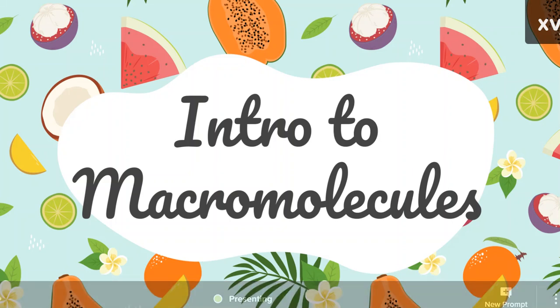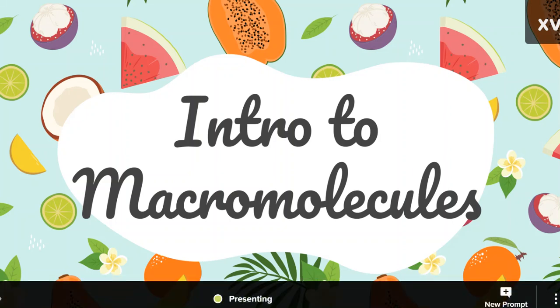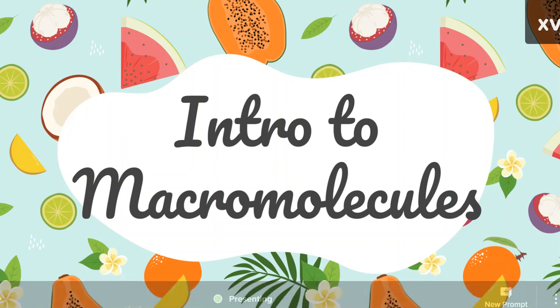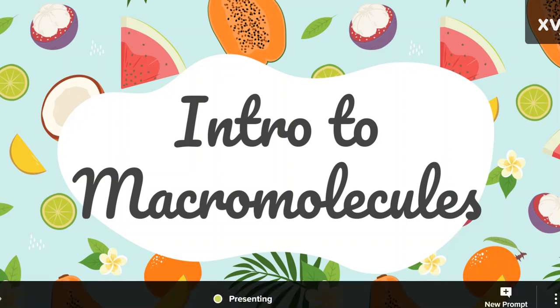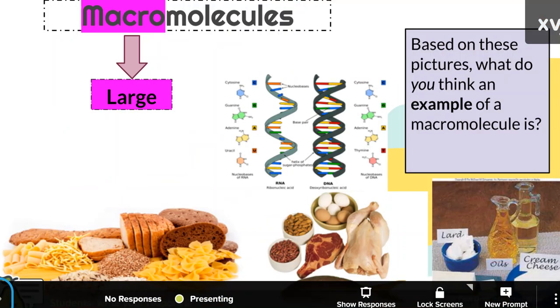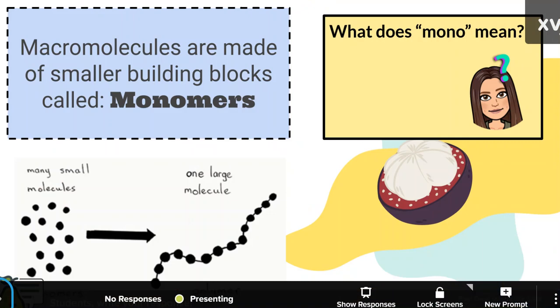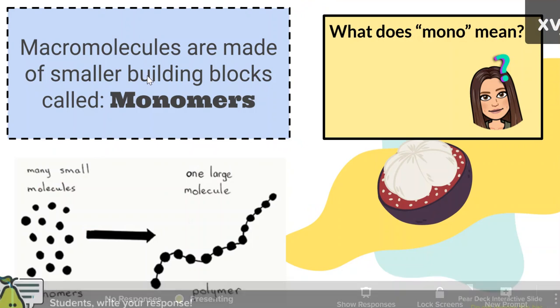Welcome to your introduction to macromolecules. Now that word might not be familiar to you, macromolecules, but I can assure you that you have heard of macromolecules before. Macro means large. So macromolecules are large molecules. Macromolecules are made up of smaller building blocks called monomers. What do you think the word mono means?